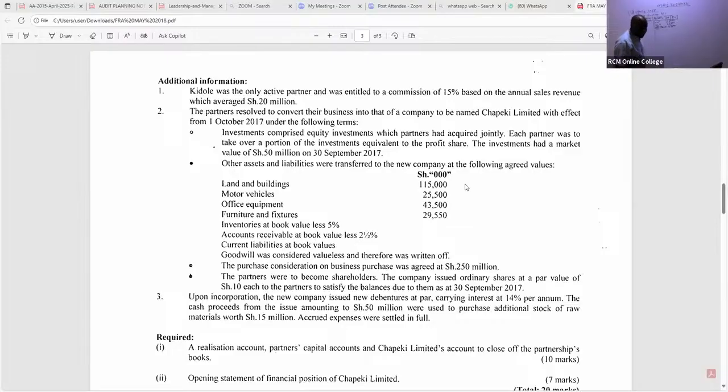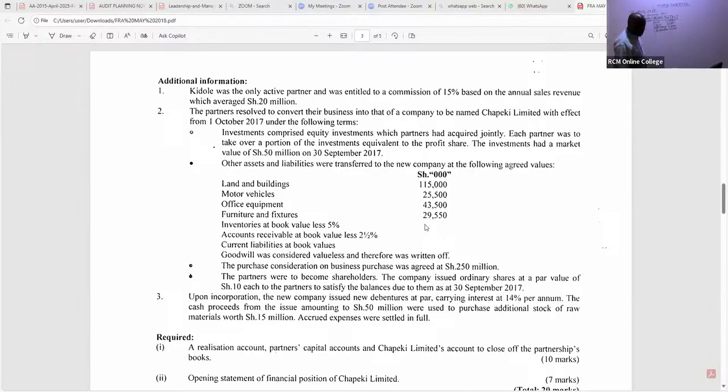Ladies and gentlemen, we have furniture and fixtures. Remember, we are looking at these agreed values, fair value. So that is 29,550.